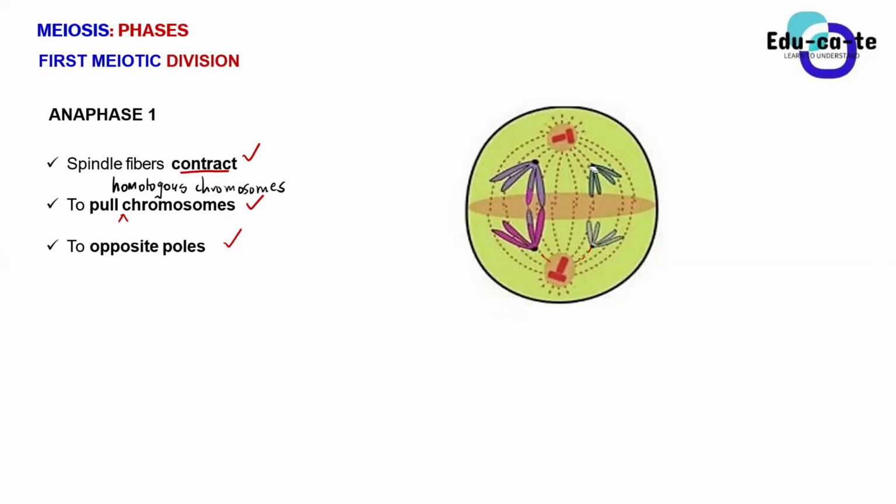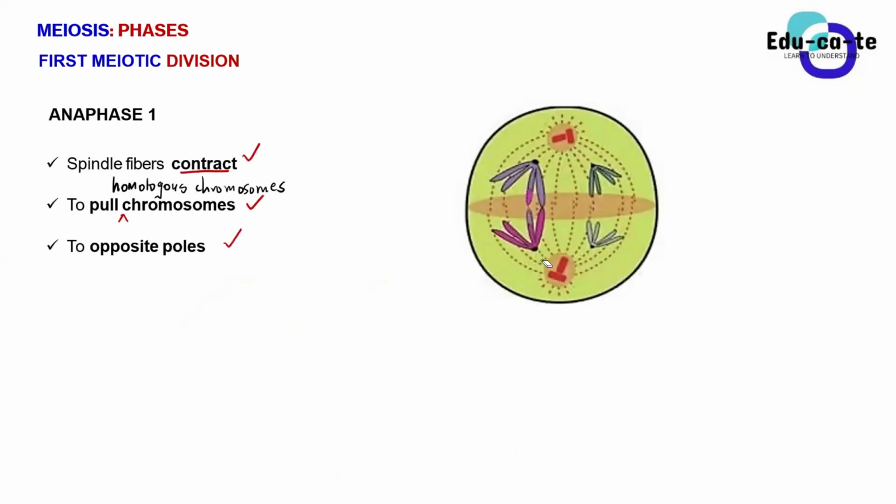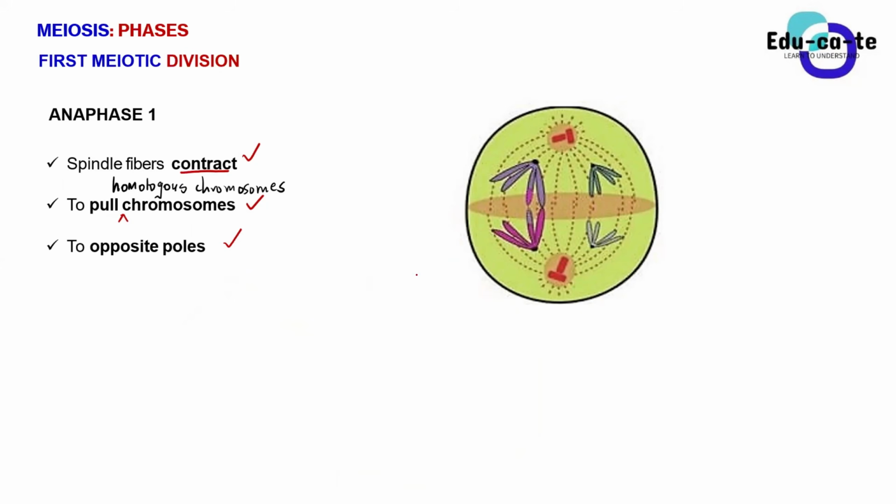Other phases, guys, are very simple. That's why I spend the most time on prophase 1, because it is the one that needs deep understanding. Now, telophase 1 is the final stage of the first meiotic division. Remember, guys, that a cell is covered. The outer covering of a cell is known as the what? The cell membrane.